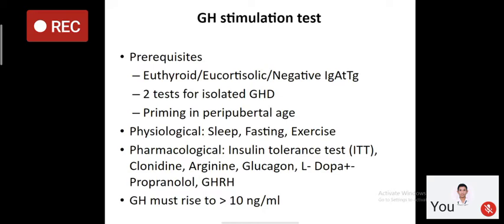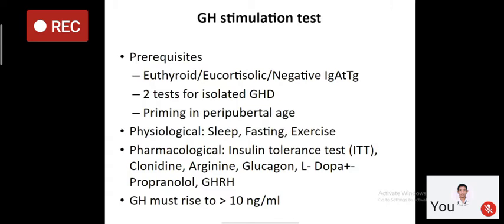Now when you have seen this patient and you are suspecting short stature, the next important step is how to make the diagnosis. For biochemical diagnosis, it's a common mistake committed by general practitioners outside. There is no role of measuring random growth hormone. Remember, growth hormone is secreted in pulses in all of us, and most of the time it is not measurable. So falsely an alarm is raised to the family that growth hormone is low.